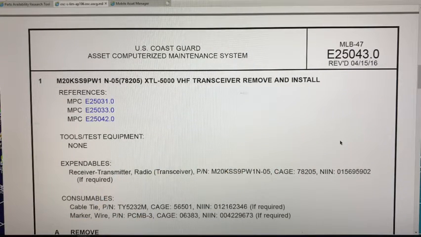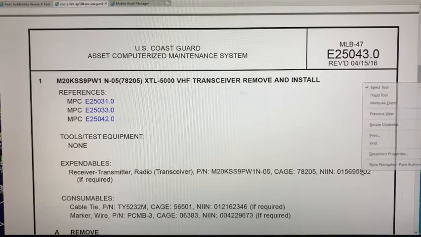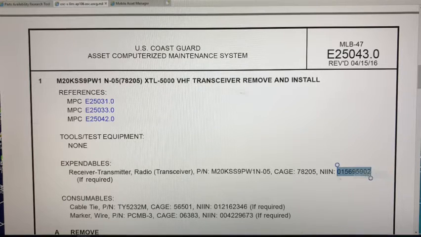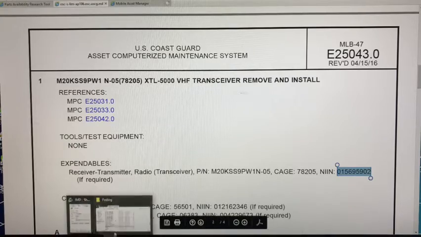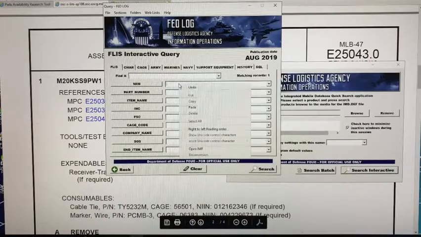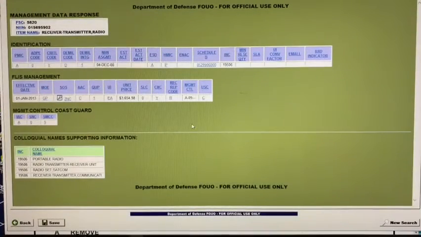For this training video, we are simulating that you found a faulty XTL 5000 on a 47-foot motor lifeboat. The Remove Install NPC lists the National Item Identification Number. With the NIN, we can now retrieve information on this part through FedLog. Once in FedLog, the Recoverability Repairability code will tell you if the item is repairable. This item shows an R, meaning it is repairable.